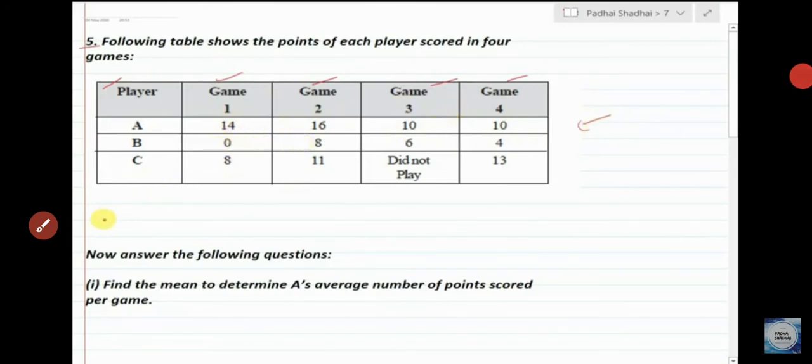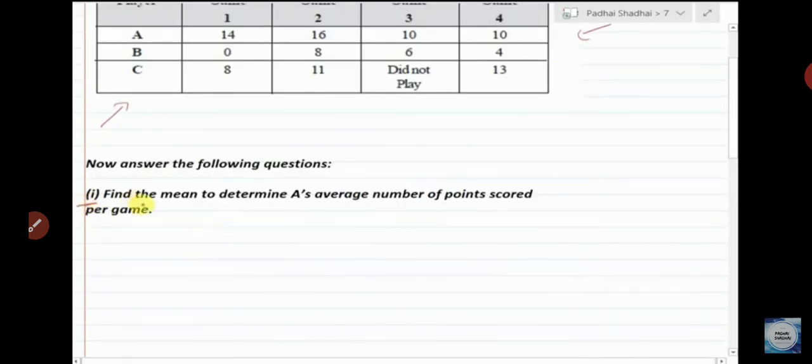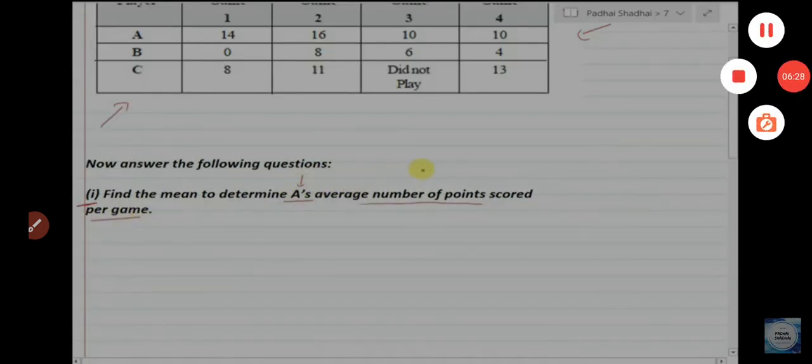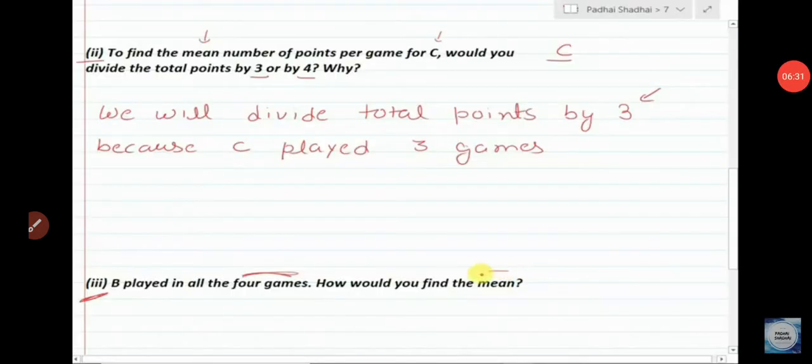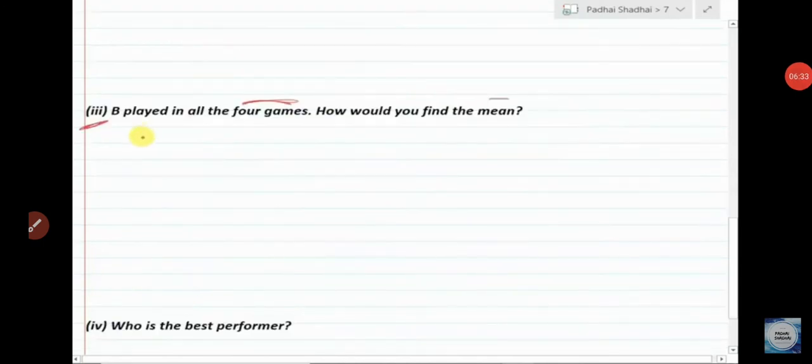Now second is to find the mean number of points per game for C. Would you divide the total points by 3 or 4? By 3, because C didn't play one game, so you have to divide by 3. Understand? Now B played in all 4 games. How would you find the mean? Sum of all the games divided by 4.